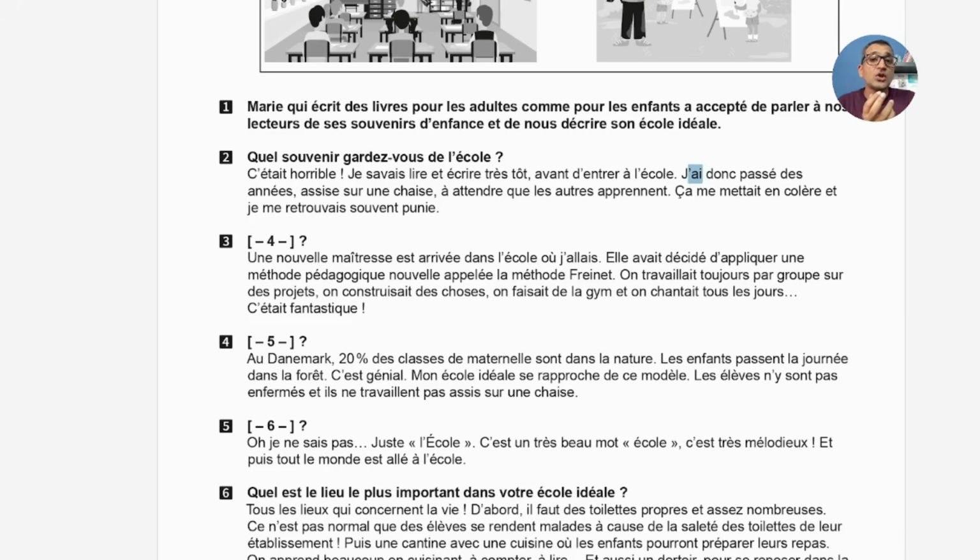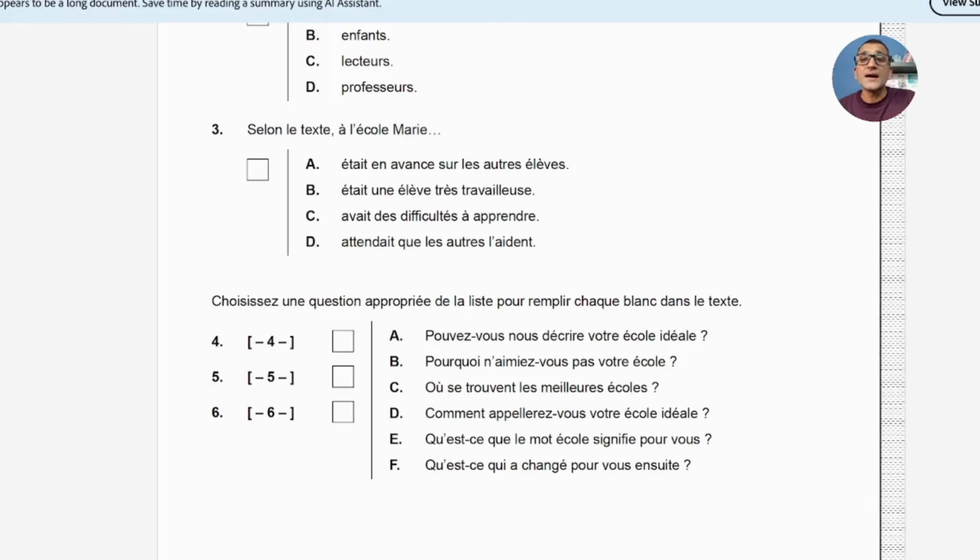J'ai donc passé des années, so I spent years sitting on the chair, so she didn't work hard, à attendre que les autres apprennent, waiting for the others to learn. Because she already knew reading and writing, it was easy for her. So the first option is the right answer, because she was ahead in comparison to the other children.